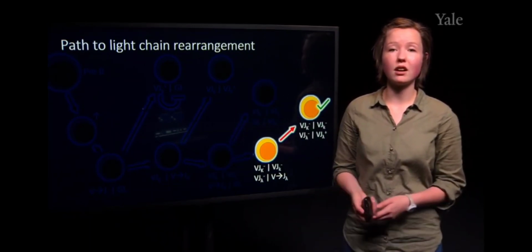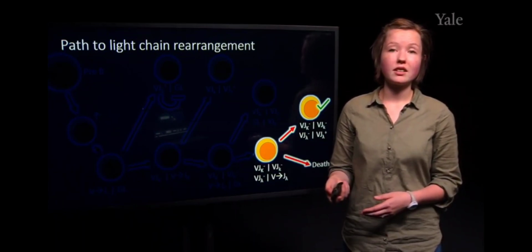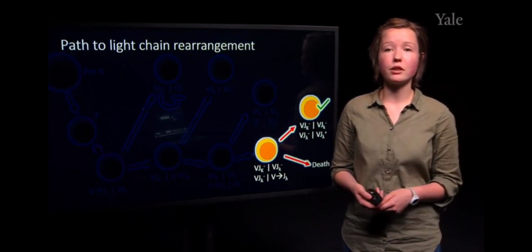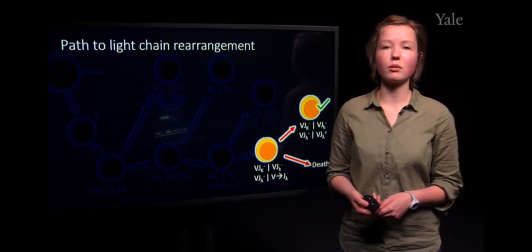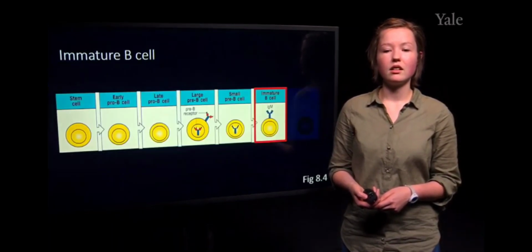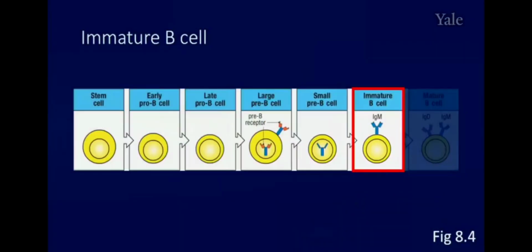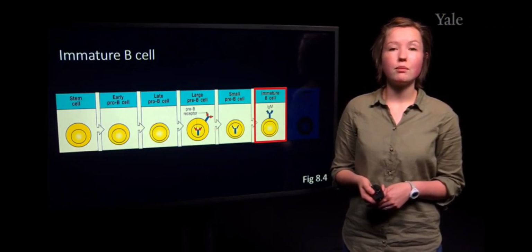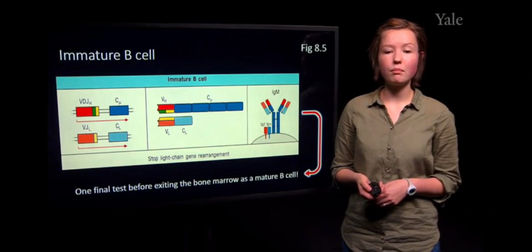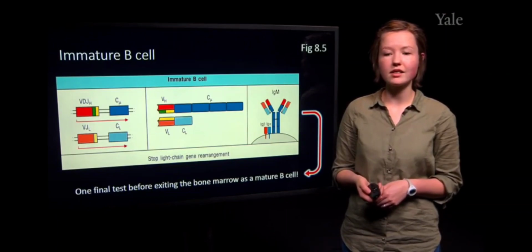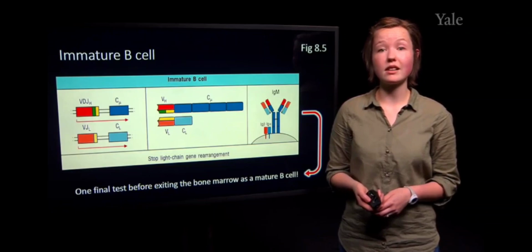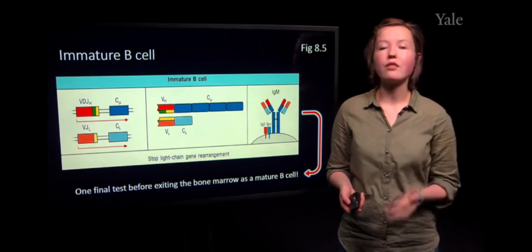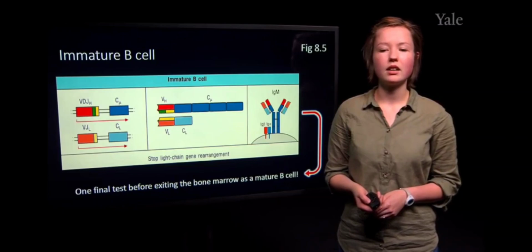And at this point, after many different attempts for rearrangement, if this is unsuccessful, this will result in B cell death. So if we have a successful rearrangement and a B cell receptor can be expressed on the cell surface of the B cell, which shows that rearrangement was successful, then we move to the immature B cell stage. But we still have one final test before exiting the bone marrow that is necessary before we have a fully mature B cell. And this process is referred to as negative selection.